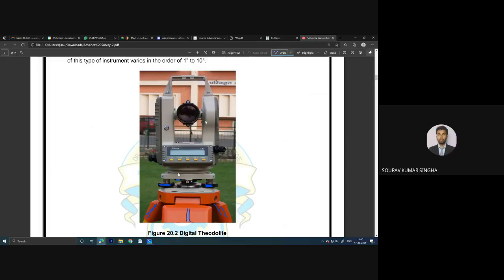Then you can see this portion can be rotated in either direction, and this telescope can also be rotated, either top or bottom. So this is the concept of the digital theodolite. You can see the readings are shown over here. It is very simple to handle and very accurate. We have this theodolite in our college as well.